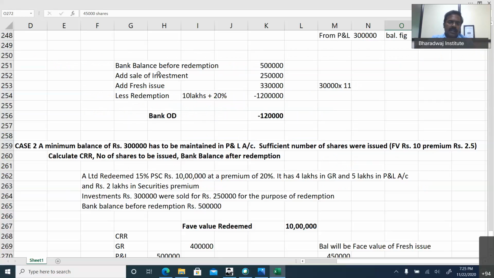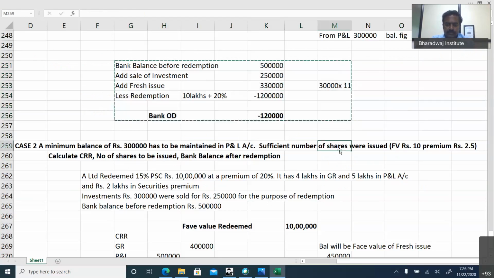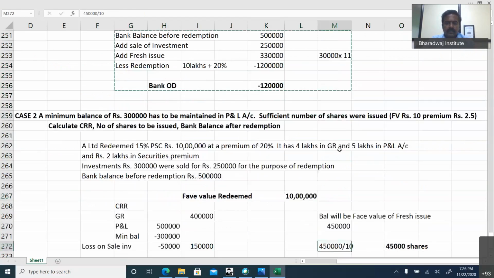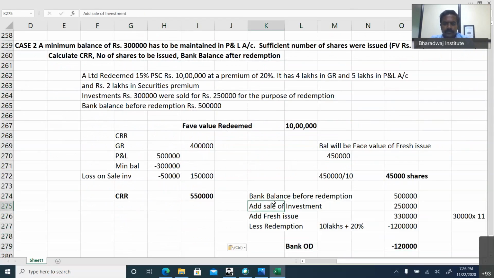Then bank balance is based on the same. Bank balance working will be the same. Fresh issue will be how much? 45,000 shares into 12.5.